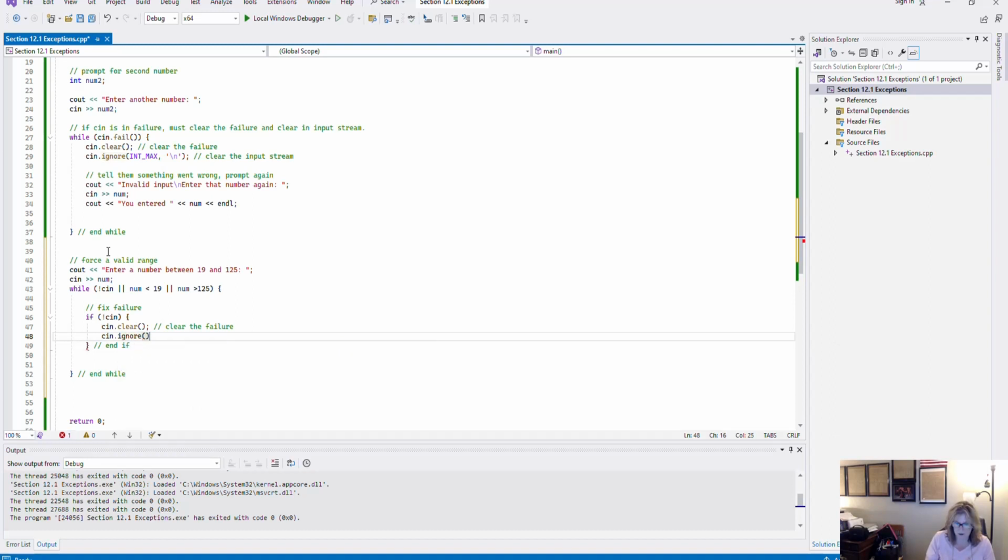And that is a function with two parameters. Remember the first, we could have said int max, like on line 29, I said int max. You could actually put a very, very large value if you wanted to in there. And then the second one is a character new line, so it's going to be surrounded by double quotes. Either one of those, I can just ignore 100,000 characters up until I reach the new line, or if I reach the new line first. So either one, line 29 at max or line 48, you can just put a very, very large number in there. Either one of those will work. So if it's in failure, I need to fix the failure.